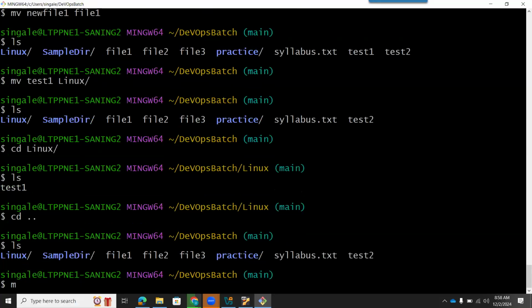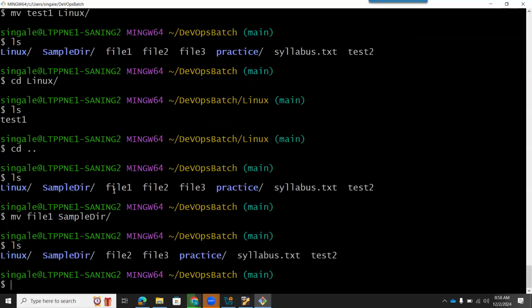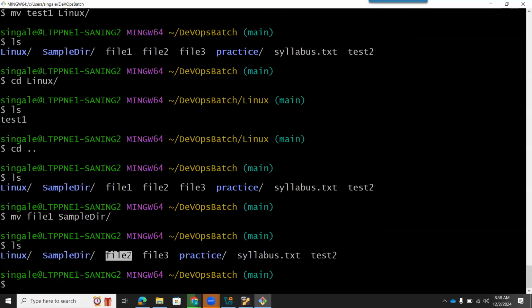So how can I do it? mv, which file do I have to move? I have to move file1. So I will type file1, and where do I have to move it? I have to move it inside this folder. I will copy paste using Control+Insert and Shift+Insert, and the file will get moved. If I do ls, you will see file1 was available before I moved it, and now this file has disappeared. And where is it? It is inside the sample directory.